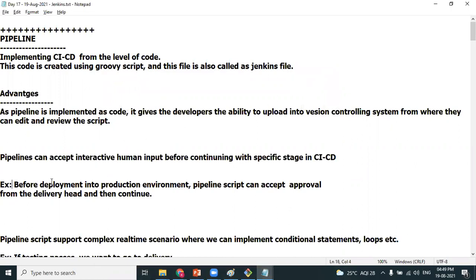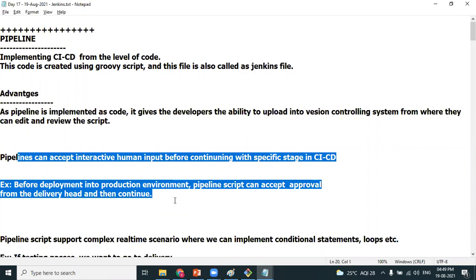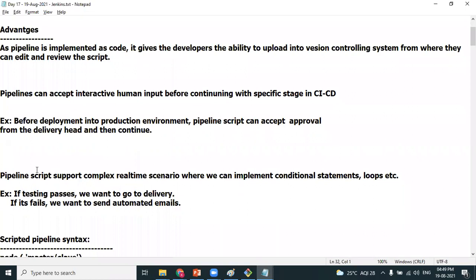So before the code deployment into production, your pipeline script can accept an approval from the delivery head, and only then can it continue. You can get this kind of advantage from the pipeline job. Pipeline script supports complex real-time scenarios where we can implement conditional statements and loops. For example, if the testing passes, we want to go into delivery. If the testing fails, we want to send automated mails. These if-then-else scenarios can be achieved by using pipeline jobs.